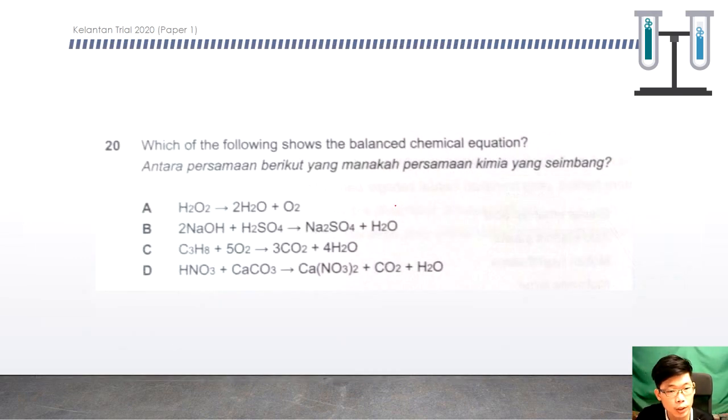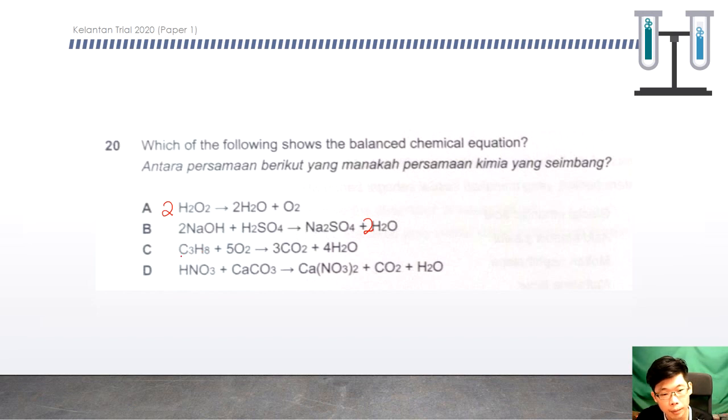Okay, next, which of the following shows the balanced chemical equation? So we look into the answers one by one. Okay, hydrogen peroxide decomposes to form water and oxygen. So this equation is not balanced, so it should be times 2. B is a neutralization, sodium hydroxide with sulfuric acid produces sodium sulfate and water. So this one should be times 2, so not balanced as well.